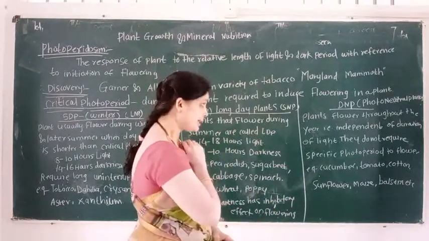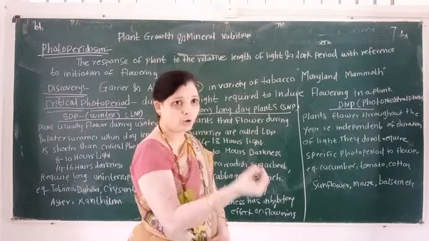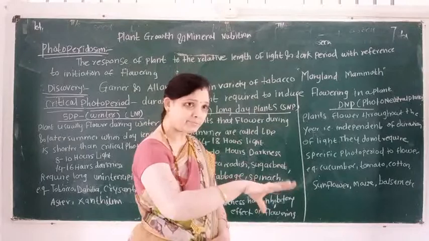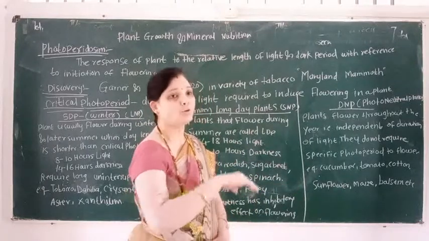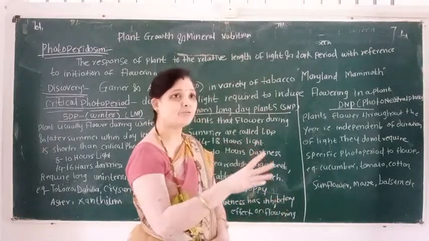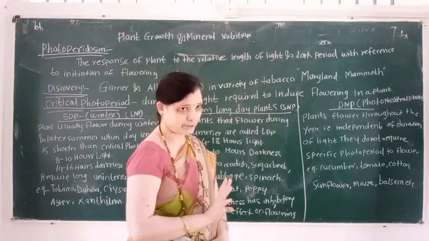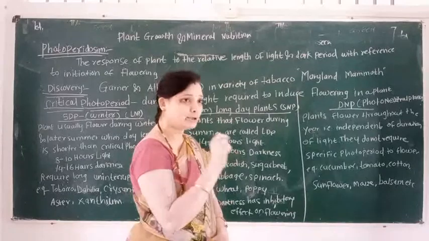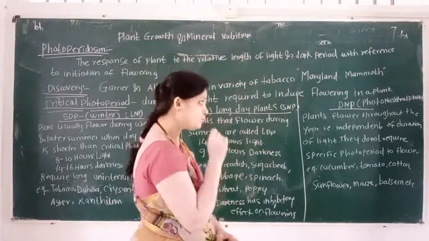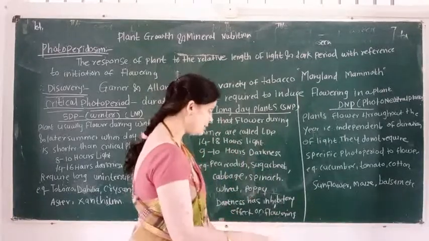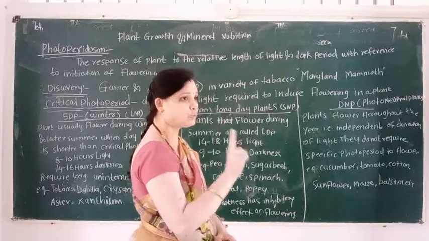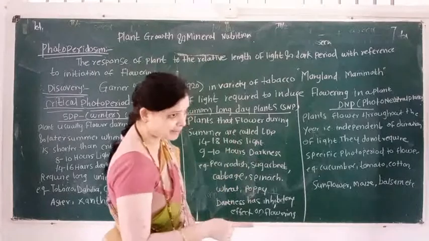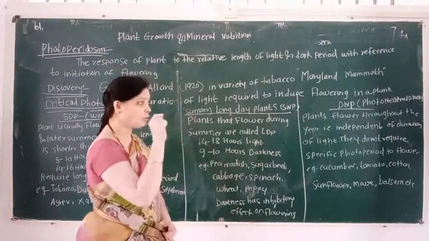That is, they are not inhibited whether more light or more darkness is available in nature. So DNP, the day neutral plant, the photoneutral plant, flowers throughout the year, and is independent of the duration of light.